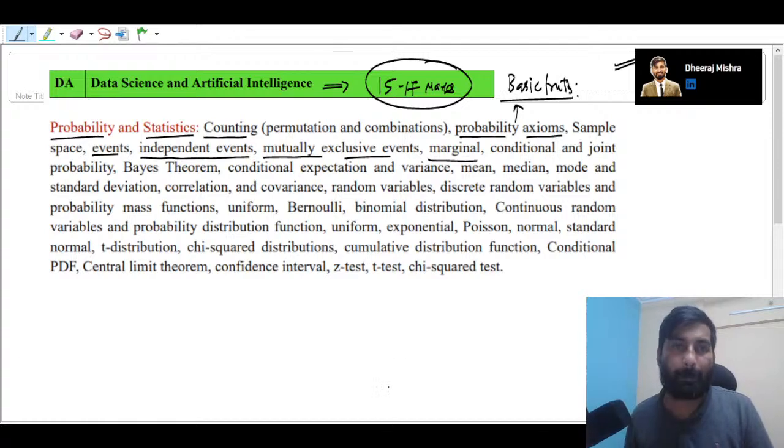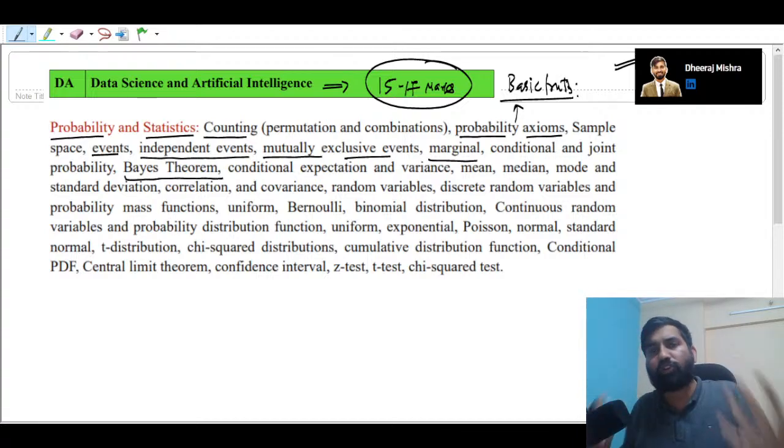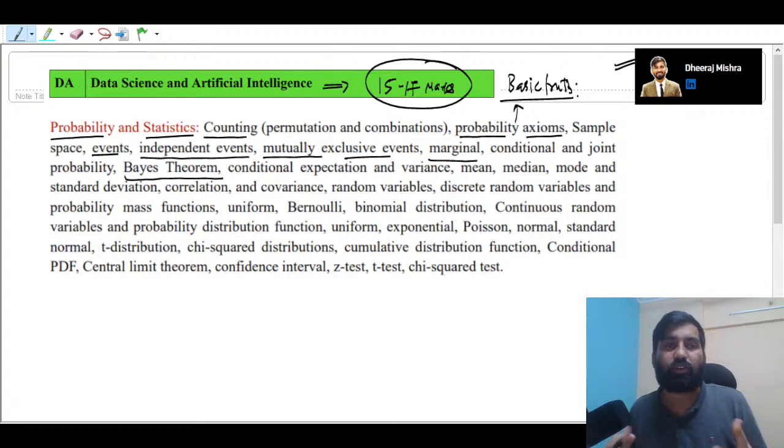Next, we are going to talk about a very important concept called Bayes theorem. But before that, we are also going to talk about the total probability theorem. The total probability theorem and Bayes theorem are very important concepts. So you need to have knowledge about conditional probability and joint probability if you want to understand Bayes theorem.